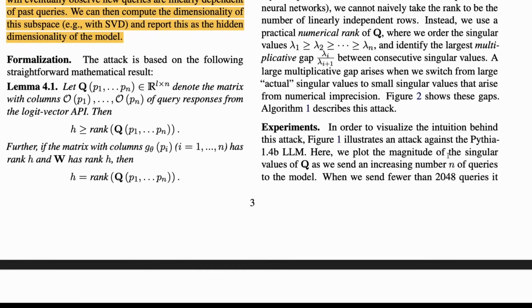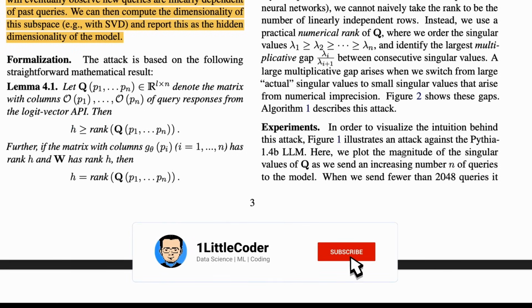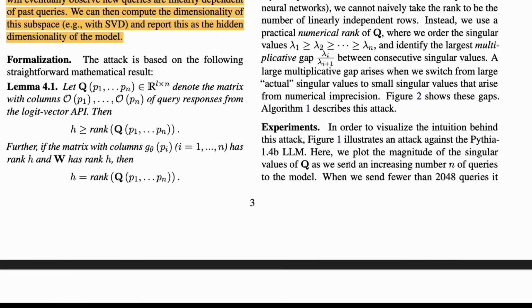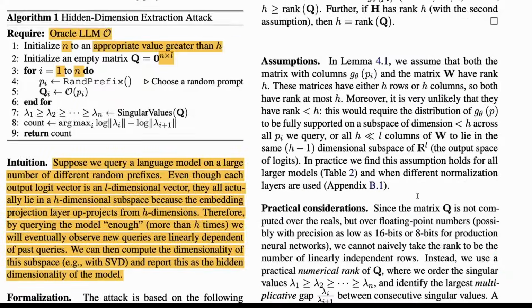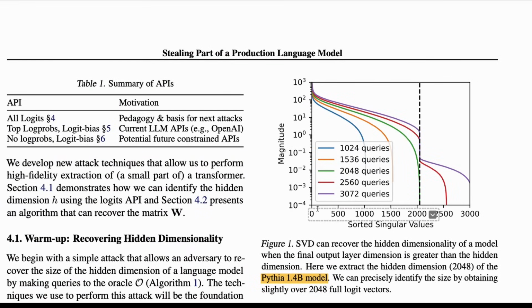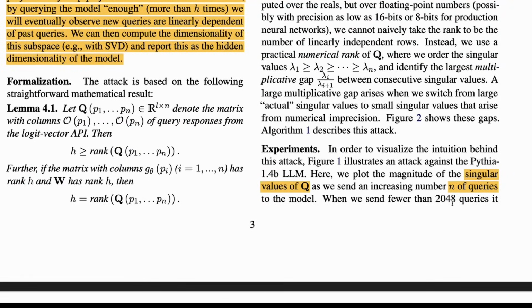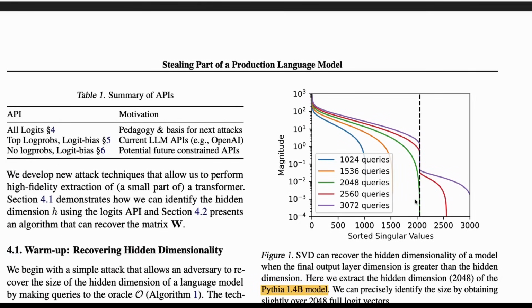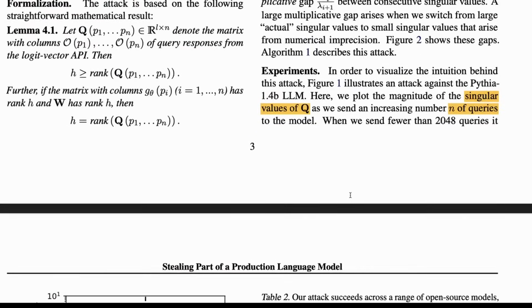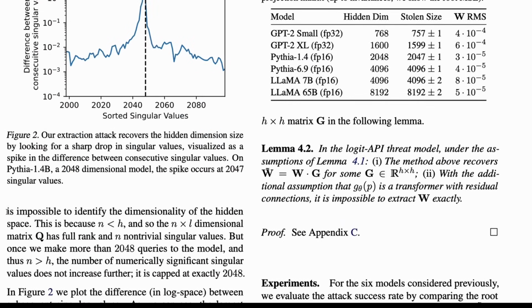So what is happening here? In order to visualize the intuition behind this attack, figure 1 illustrates an attack against Pythia 1.4B, a 1.4 billion parameter LLM. Here we plot the magnitude of the singular values of Q as we send an increasing number of queries to the model. This is the magnitude of Q, the output matrix, and this is the number of queries they are sending. When we send fewer than 2048 queries, it is impossible to identify the dimensionality of the hidden space, because n is less than h.